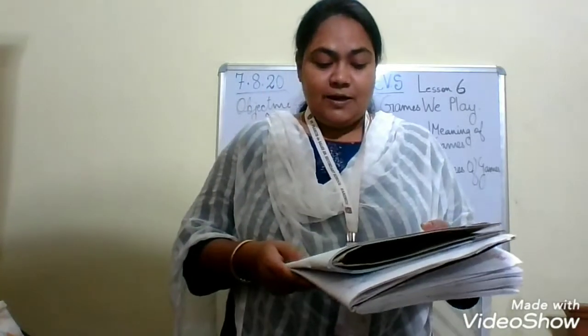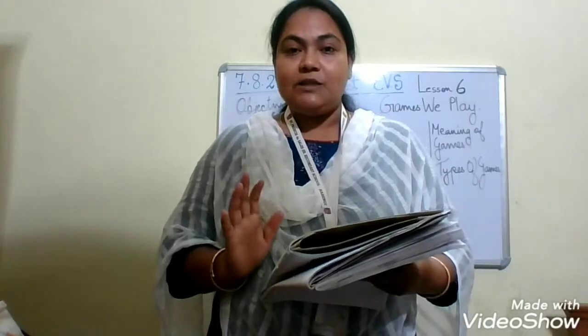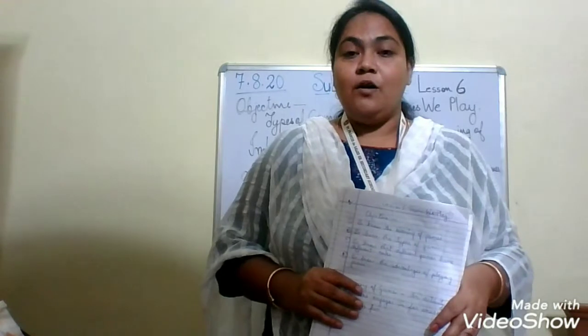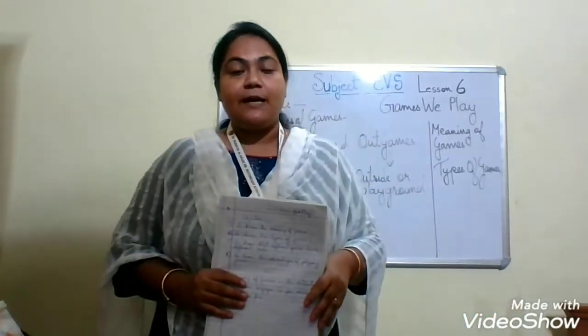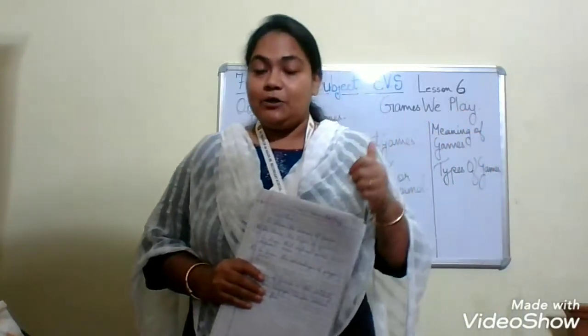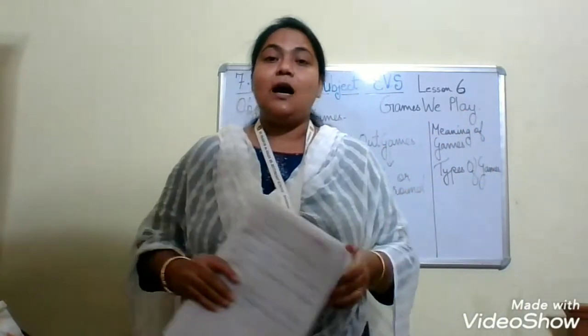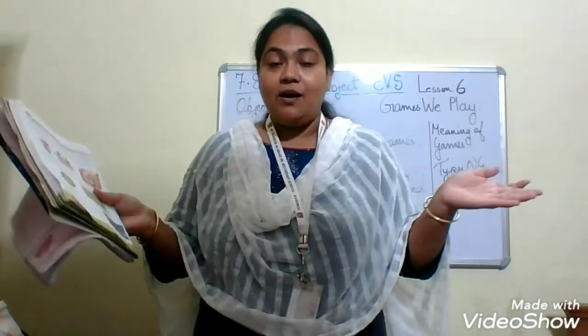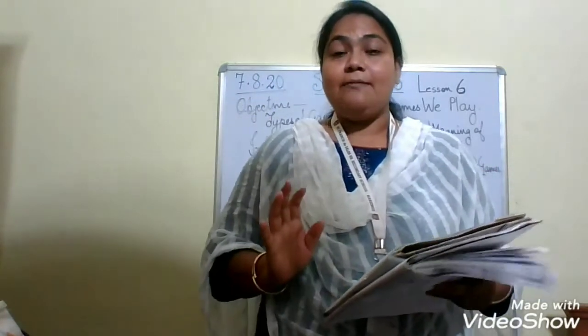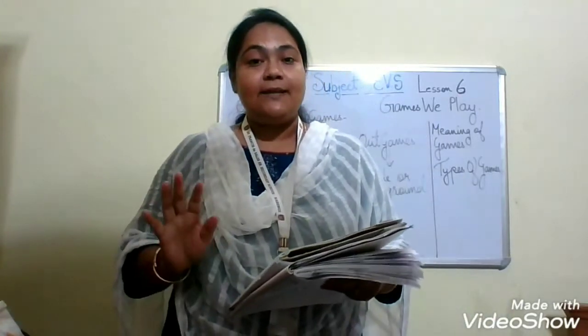Okay children, did you understand? Now what are the things we have learned today? We have learned about the two types of games. And what are the two types of games? That is indoor games and outdoor games. Indoor games are played inside the house and outdoor games are played outside the house. And we have learned that all games have their different rules and regulations.